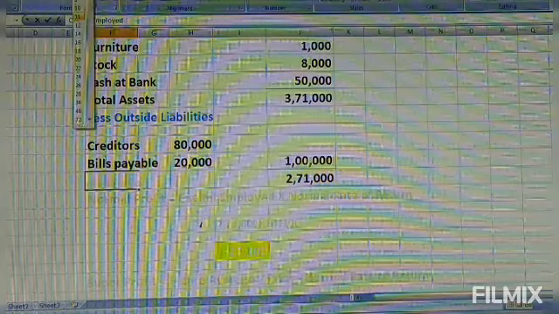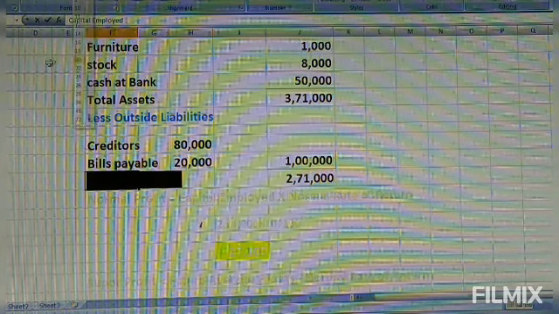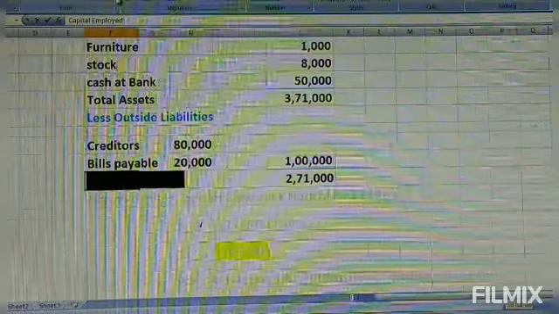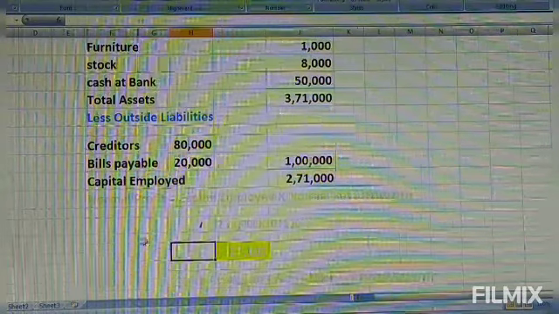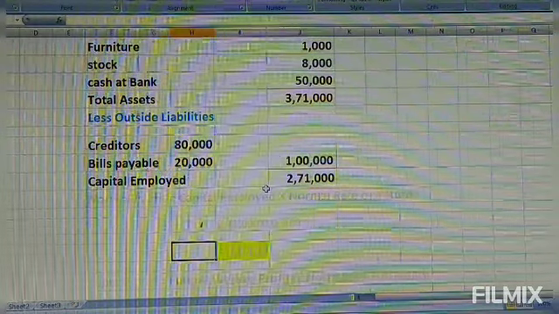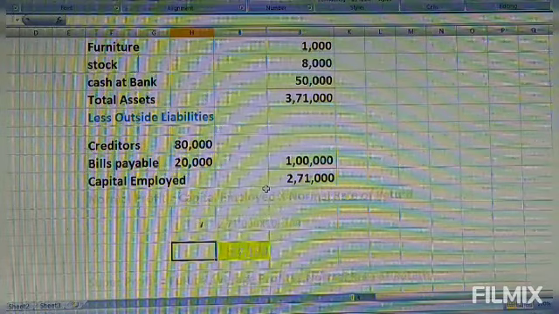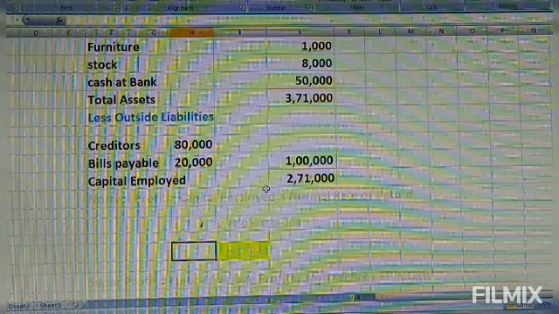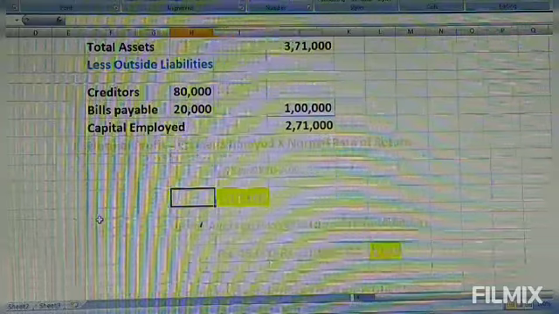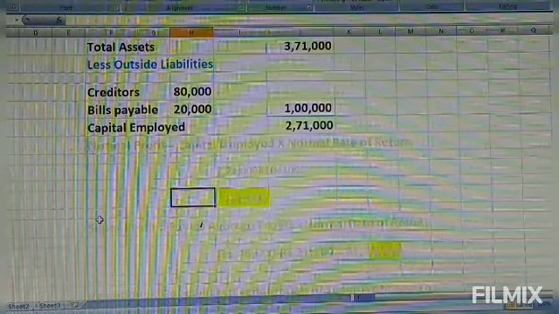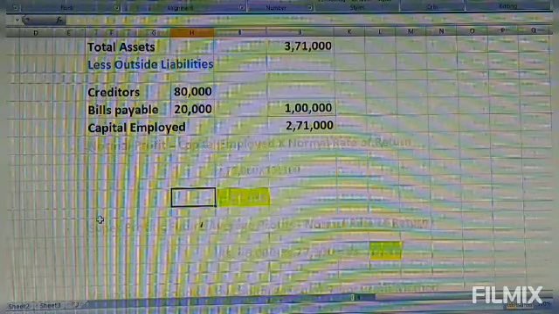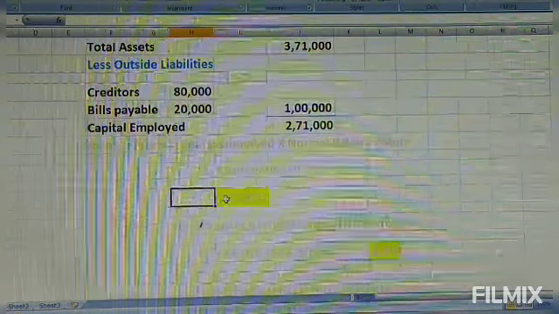So right there for this, capital employed or net asset. Okay, capital employed or net asset. So when capital employed is found, then we have to find out the normal profit. We have to find out what is the norm, because in this problem profit is not given. So we have to find out normal profit. How can we find out normal profit?